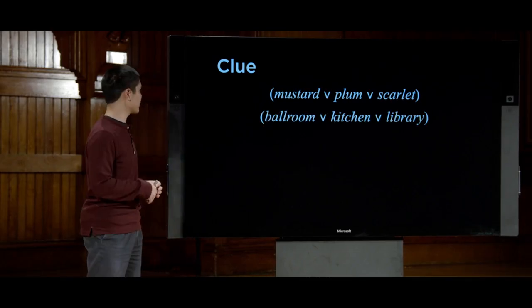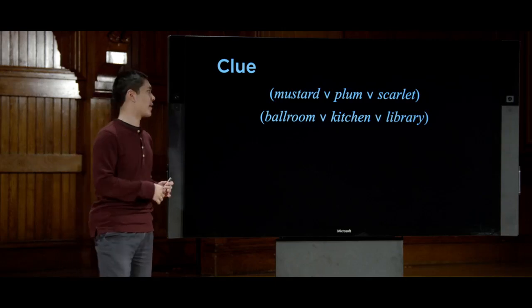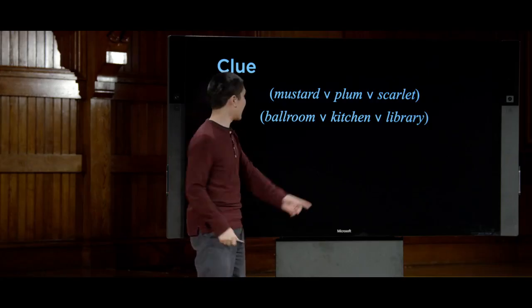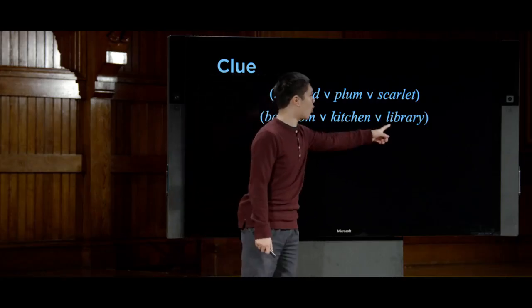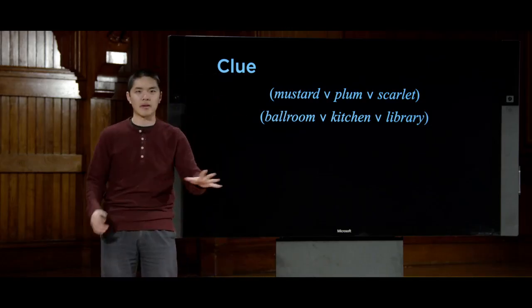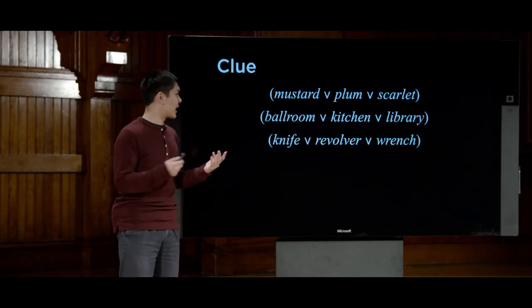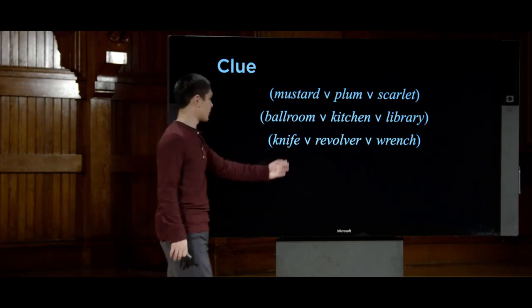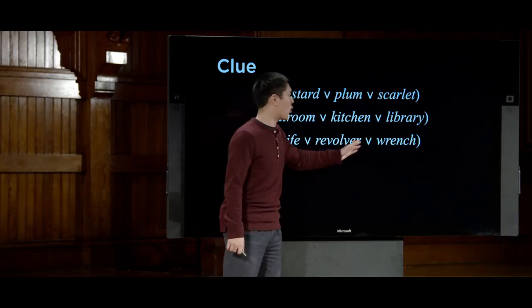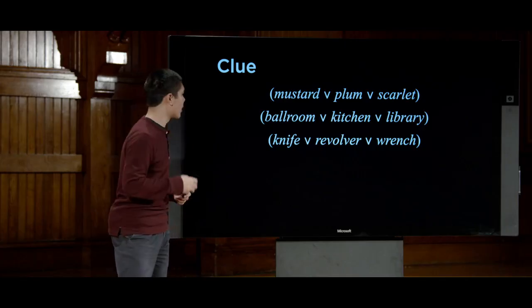What other information do we know? Well, we know that one of the rooms must be the room in the envelope, that the crime was committed either in the ballroom or the kitchen or the library. Again, right now we don't know which, but this is knowledge we have at the outset, that one of these three must be inside the envelope. Likewise, we can say the same thing about the weapon: it was either the knife or the revolver or the wrench.